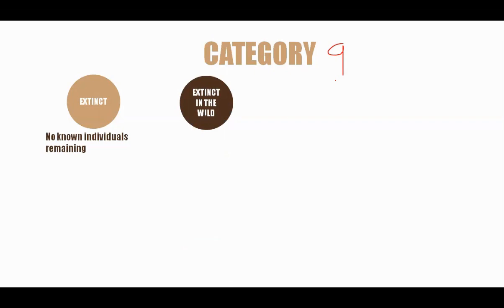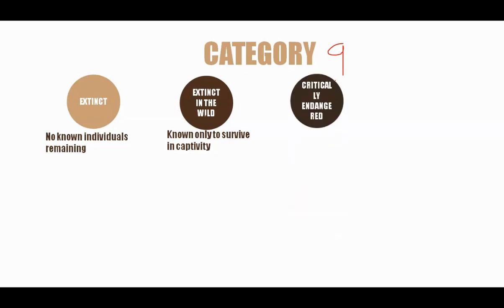Extinct in the wild, that is known only to survive in captivity. So maybe in a certain zoological park or somewhere the members are surviving, but in the natural habitat, in the wild, no surviving member is there. The next category is critically endangered, and this is very important as they have an extremely high risk of extinction in the wild. So they are the ones who need immediate protection because otherwise they will go extinct. If they are not protected, they will surely go extinct.